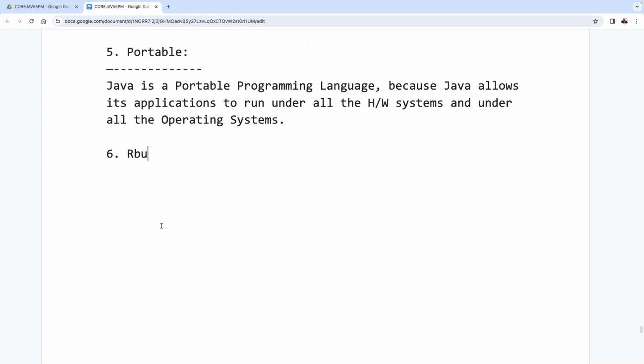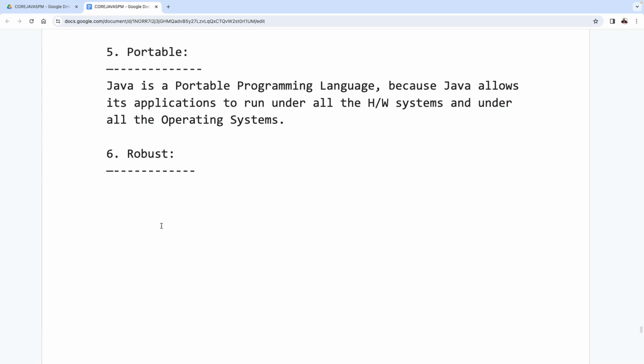Like this one. Next one, after completion of this point, is robust programming language. Java is a robust programming language. Okay, then what is the meaning of this robust programming language? That we have to understand clearly. First of all, a straightforward point, try to understand it. Forget about Java and its robustness. First of all, tell me when a programming language is a robust programming language.